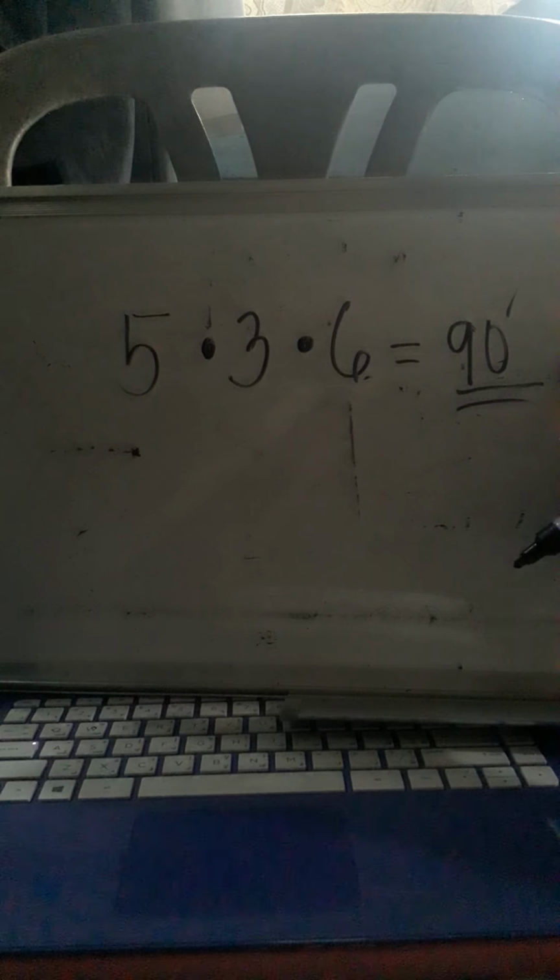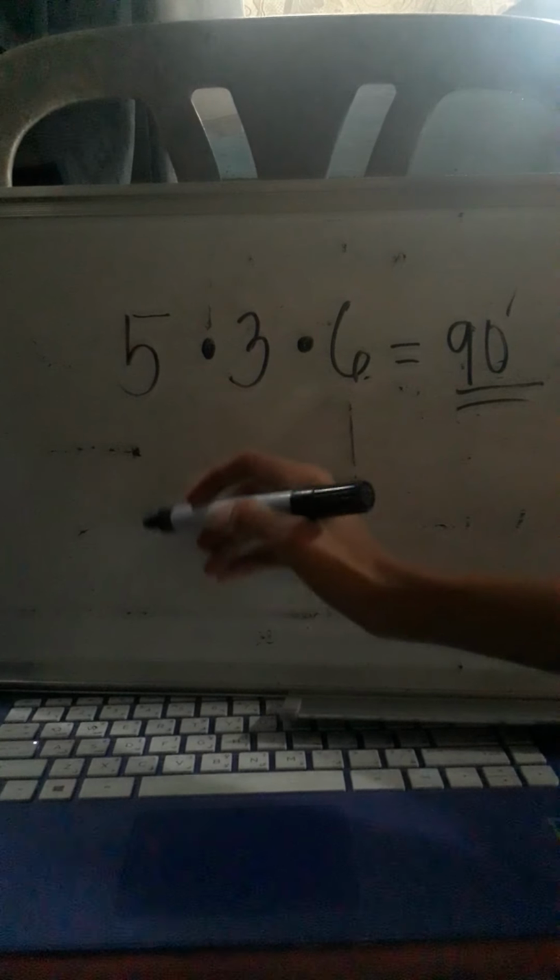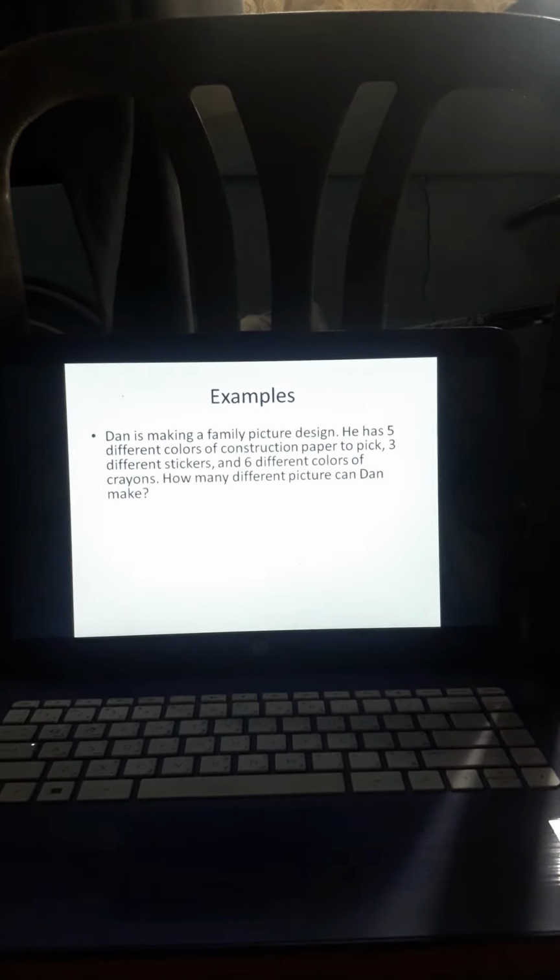Okay po. Okay, o kaya naman ay gawin po natin yung tree diagram. Pero sa case na to, we have too many possible outcomes po, masyado 90. Kung isusulat po natin yan, for example, yung color po ng construction paper, we have yellow, red, blue, green, tsaka white or pink, ganun.